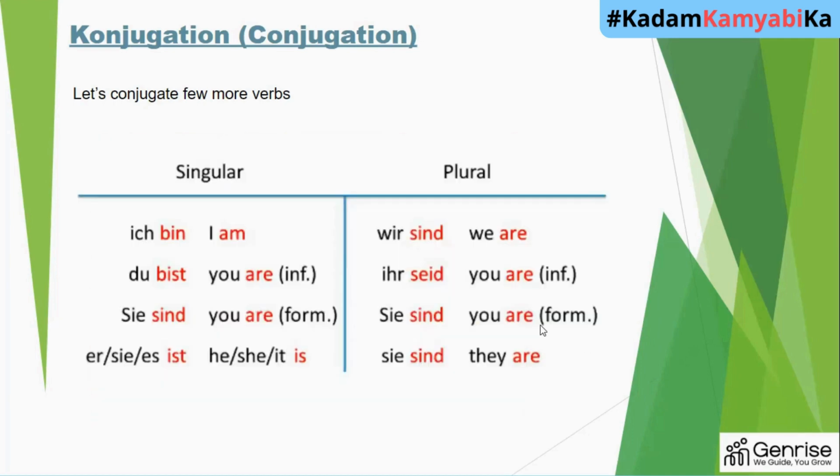So moving further, it will be ich bin, which means I am. You are informal, du bist. You are formal, Sie sind. He, she, it is, es ist. We are, wir sind. You all are, which is informal, ihr seid. You are formal, Sie sind. And they are also sie sind. You are formal again, S will be in capital.